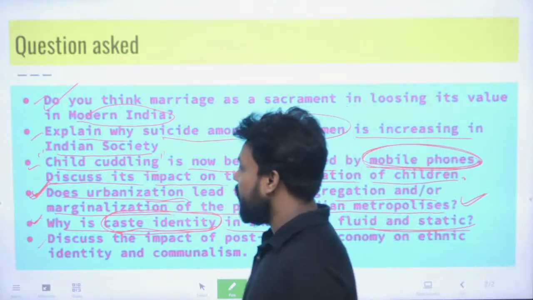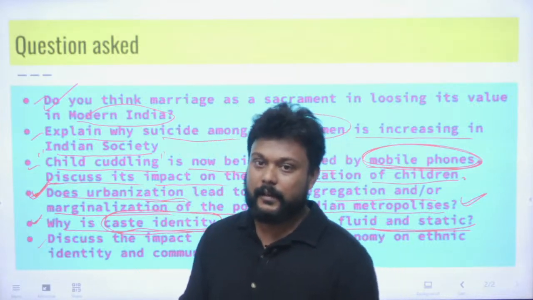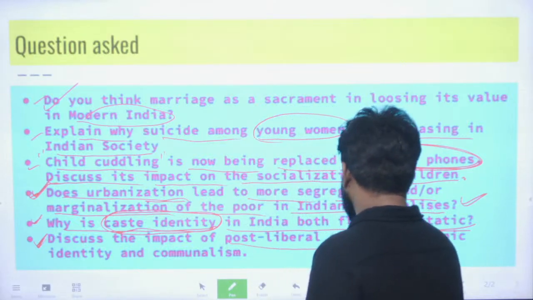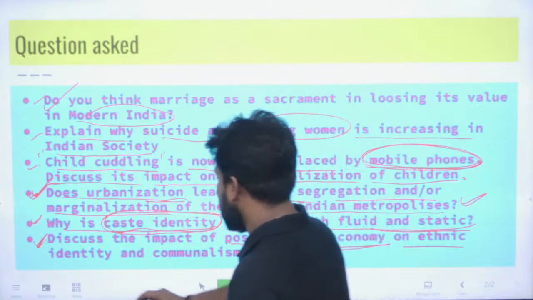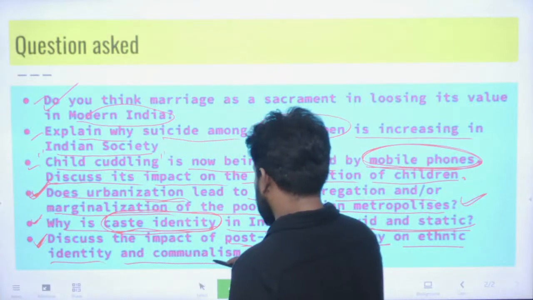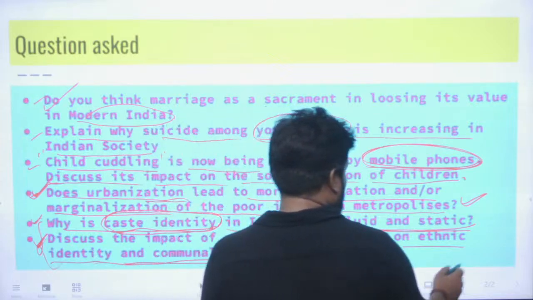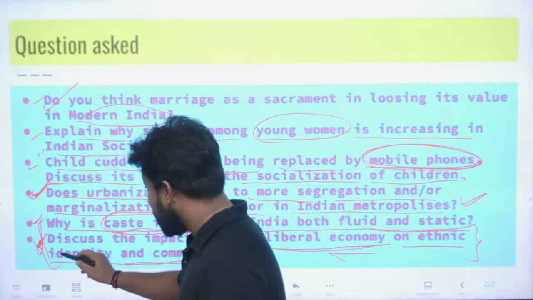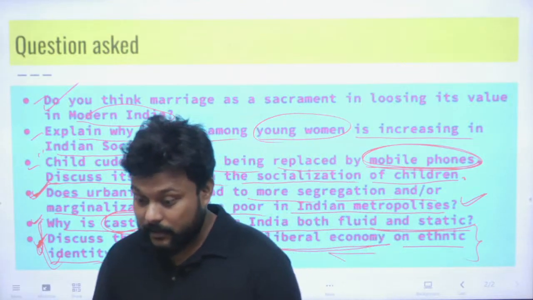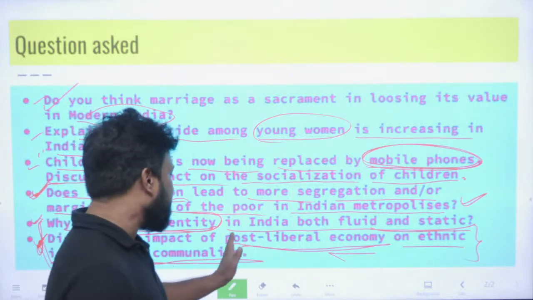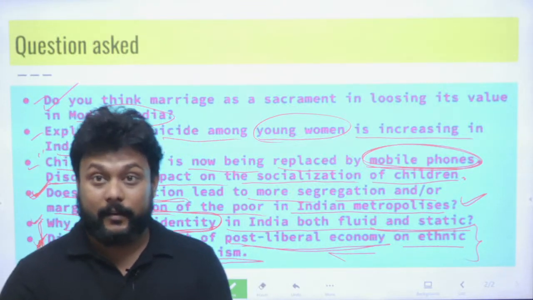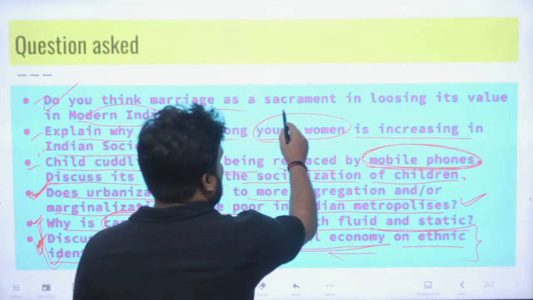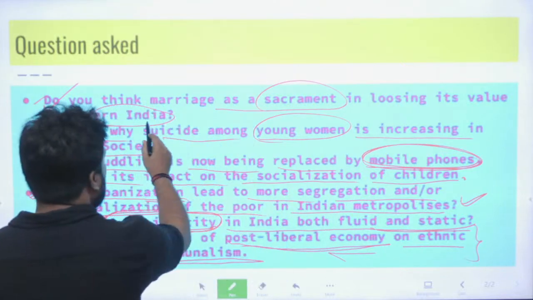This is the fifth question asked in the examination. The last one is: discuss the impact of post-liberal economy on ethnic identity and communalism. This question is a bit difficult, because most of the time, what I have seen, the students define this post-liberal economy in a very vague manner. So I start with: do you think marriage as a sacrament is losing its value in modern time?